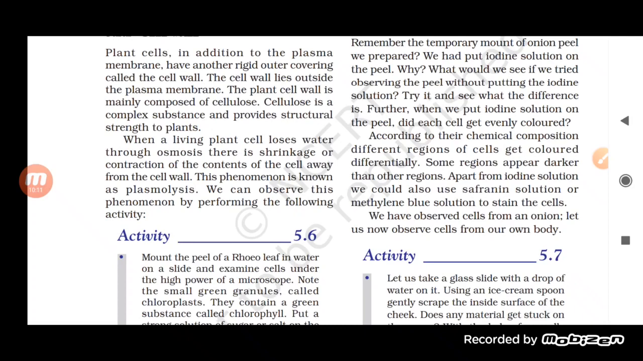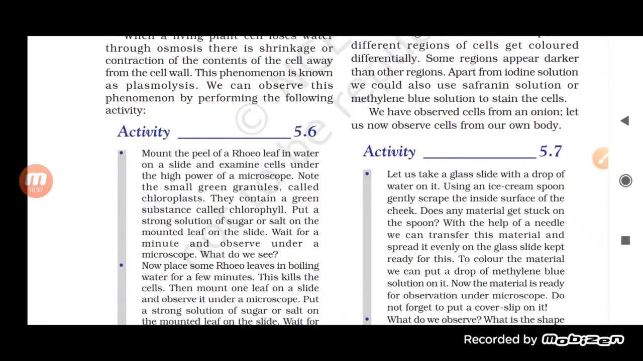Now this nucleus is really very important because it is the master of everything. It helps in synthesizing and in making the cell organelles. So the nucleus controls everything. Even the information from one generation to another is carried by the material present in the nucleus itself, and that is DNA. So not only iodine solution can be used for staining, but safranin solution can also be used.